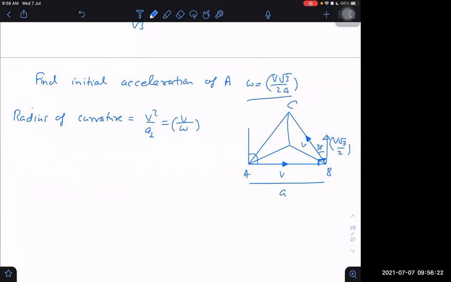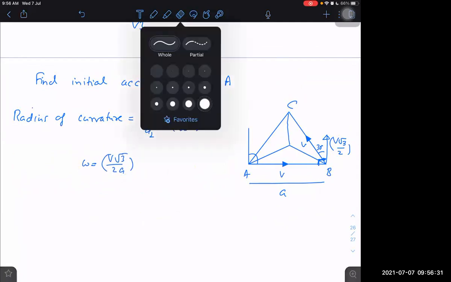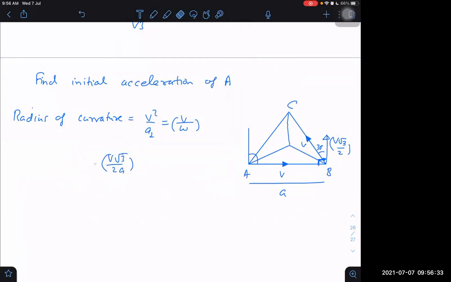Omega we know already. Omega will be this. How do we get omega? By applying the formula, omega is nothing but V perpendicular divided by A. That is omega.